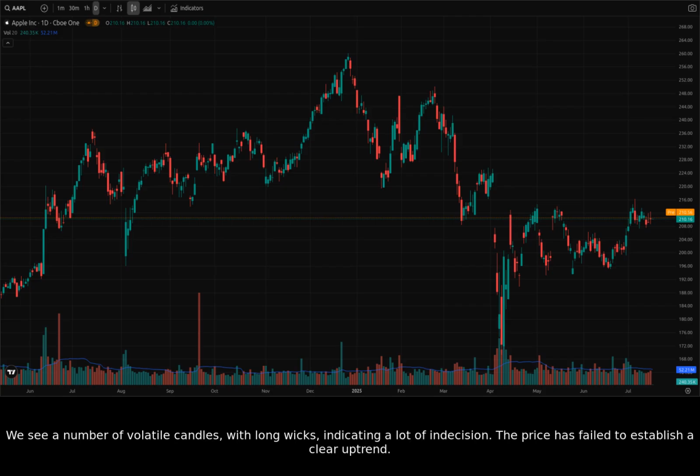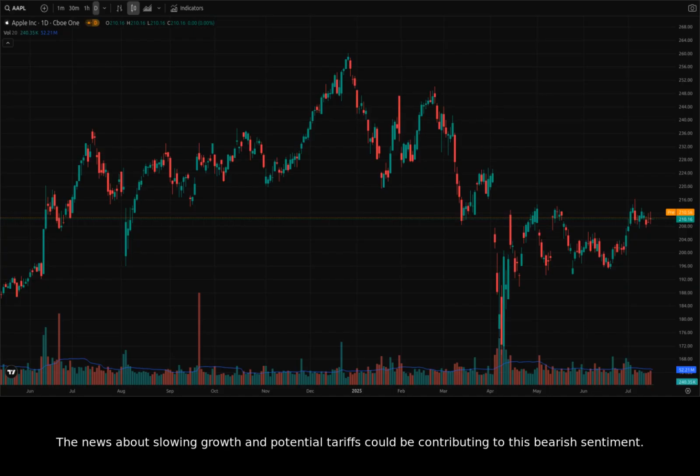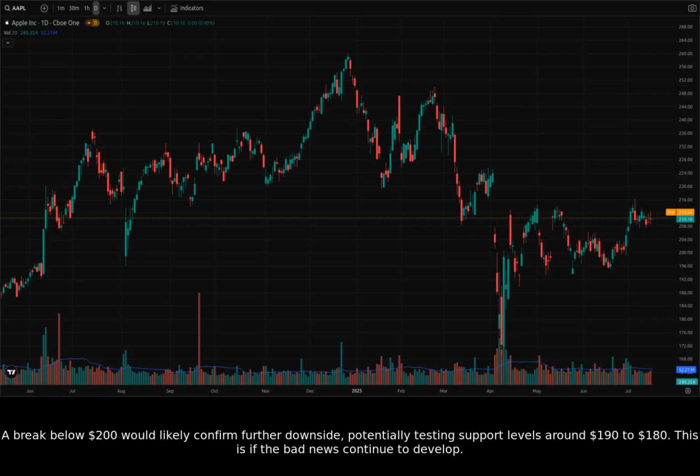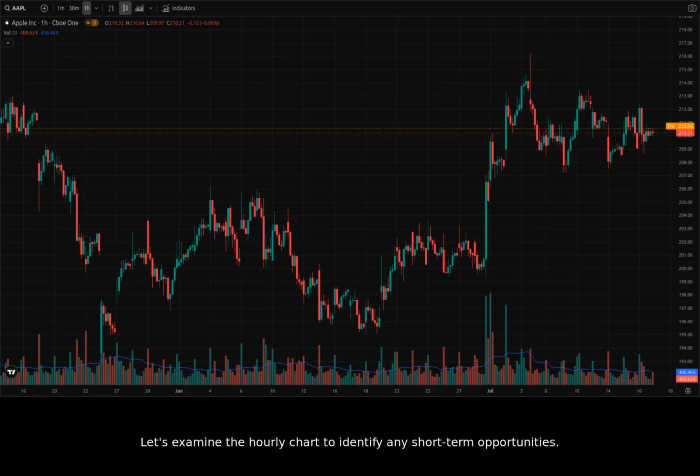We see a number of volatile candles with long wicks, indicating a lot of indecision. The price has failed to establish a clear uptrend. The news about slowing growth and potential tariffs could be contributing to this bearish sentiment. A break below $200 would likely confirm further downside, potentially testing support levels around $190 to $180. This is if the bad news continues to develop. Let's examine the hourly chart to identify any short-term opportunities.